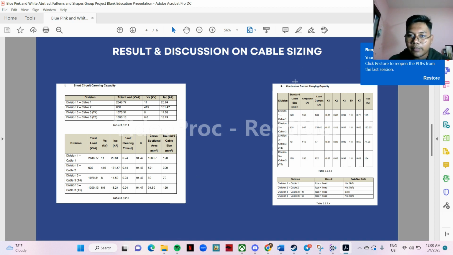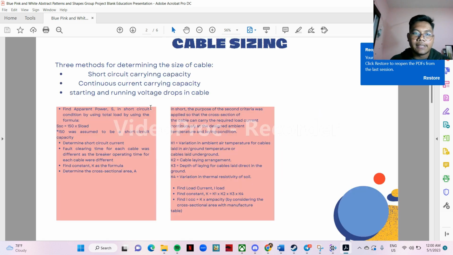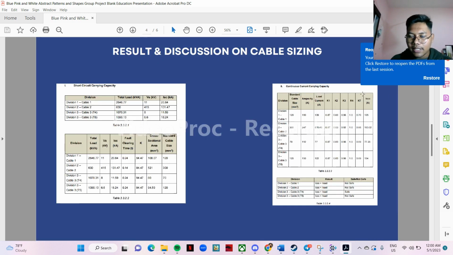So for the second method, which is continuous current carrying capacity, we have followed the steps to determine it, and this is the result we get here. ICCC for division 1 gives the reading 105 ampere, division 2 is 163.02, division 3 for cable 3 under transformer 4 is 77.28, and for transformer 5 we have 104.